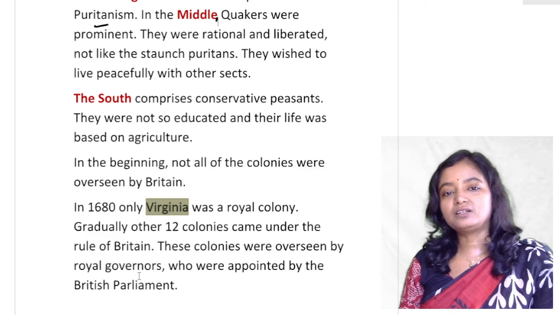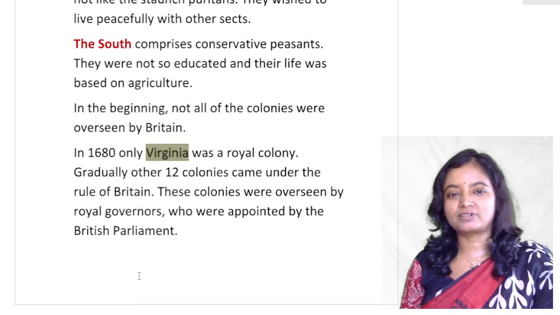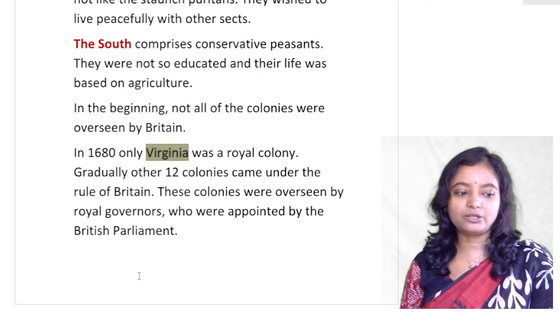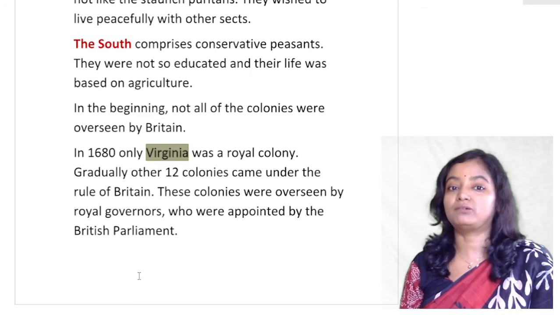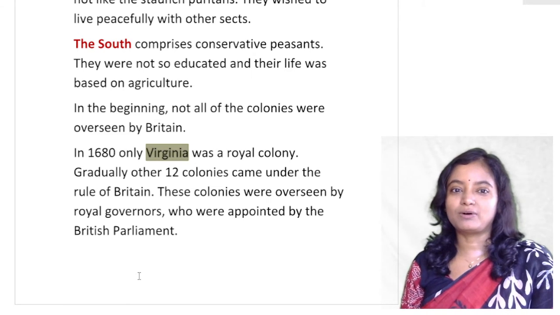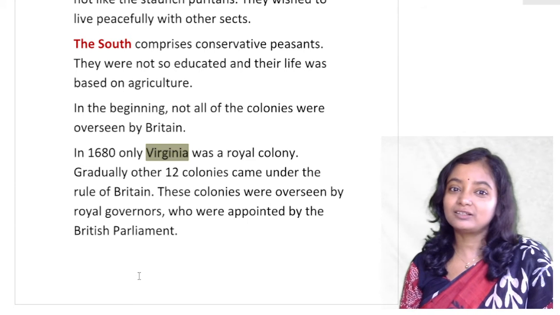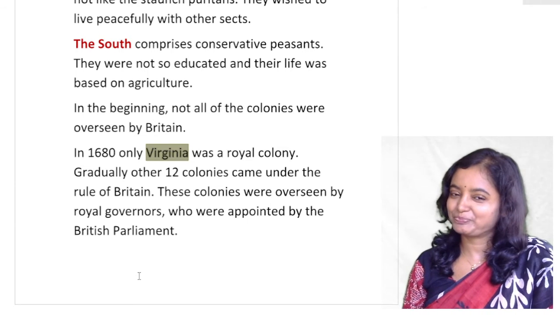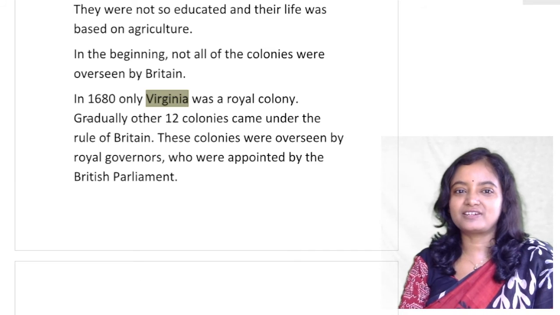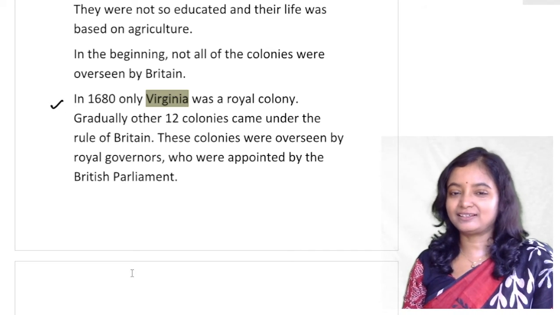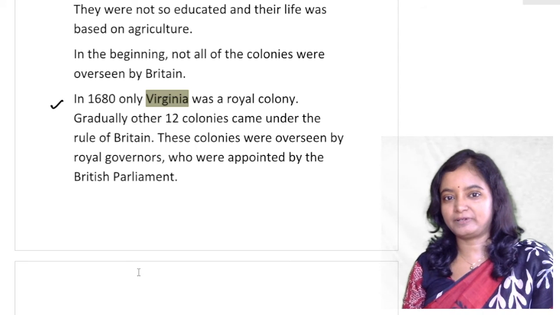In the beginning, not all the colonies were overseen by Britain, but Britain was the supreme power and the colonies were under British rule. In 1680, only Virginia was a royal colony. Gradually, the other 12 colonies came under the rule of Britain.